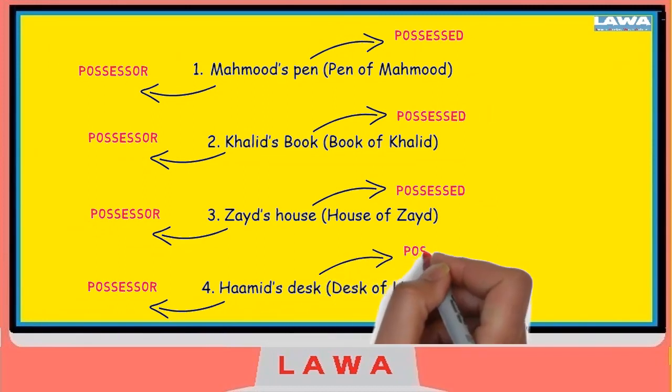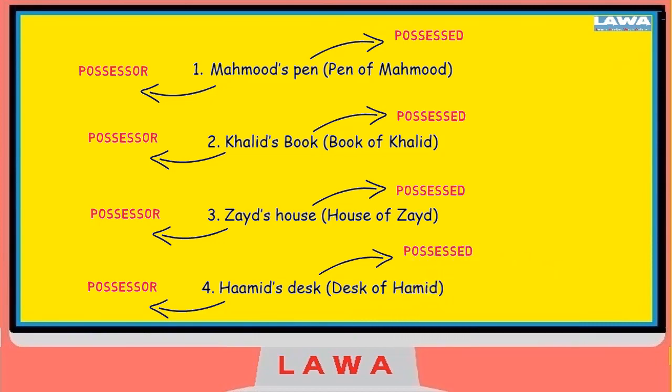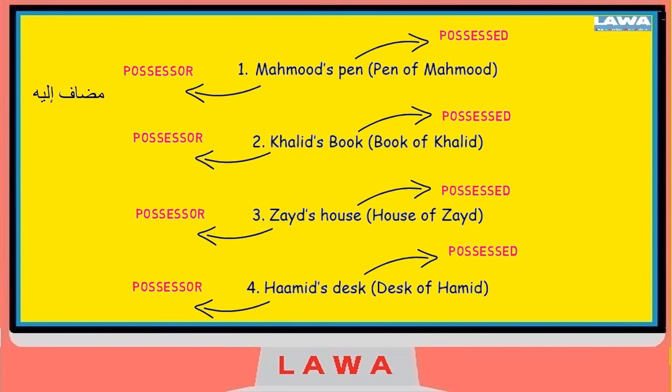Once this concept is clear in English, then we can go and look at it in Arabic. Now in Arabic, the person or thing which something is being referred towards is called mudaf ilayh. And the thing you are using to refer that thing is called the mudaf. So for example, in Mahmoud's pen, the thing itself, which is being referred to somebody else, is the pen. So the pen becomes mudaf, and whoever it's being referred towards becomes the mudaf ilayh.